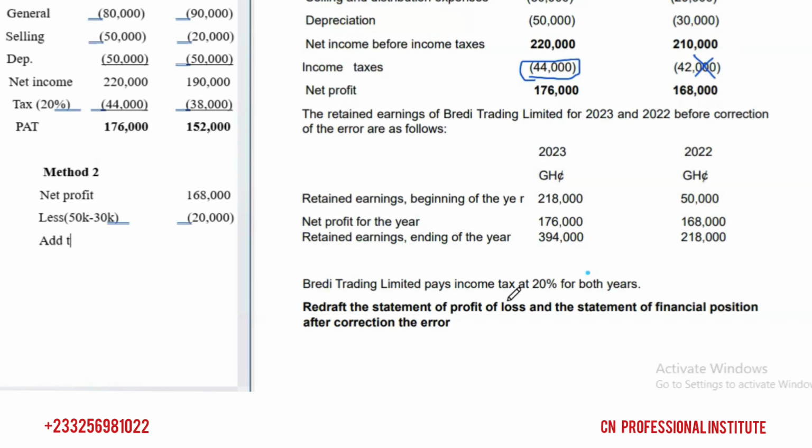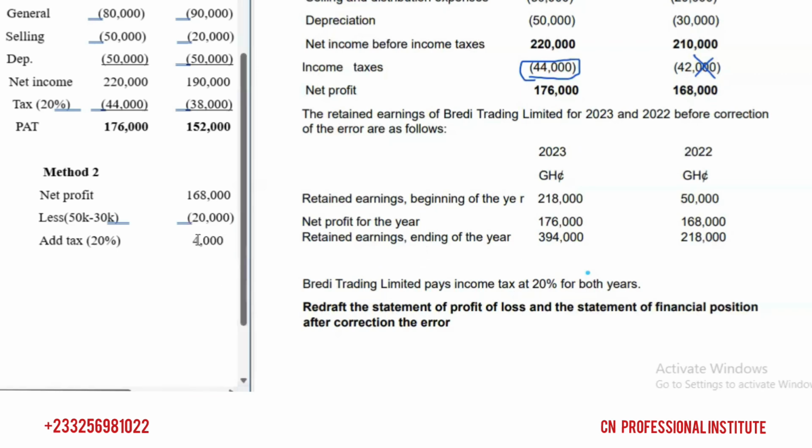Right? So we have to add the tax element. And how much is the tax element? 20%. Okay, 20% on the difference. So what will be 20% on 20,000? 20% of 20,000 is 4,000, and it should be added. Why are we adding the 4,000? Because we have lessened the error.